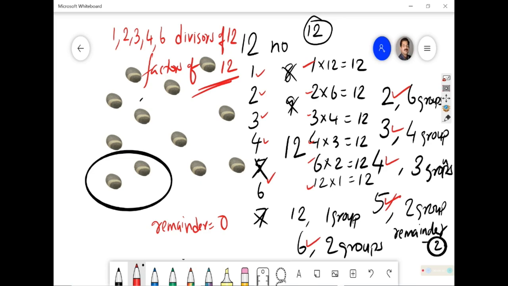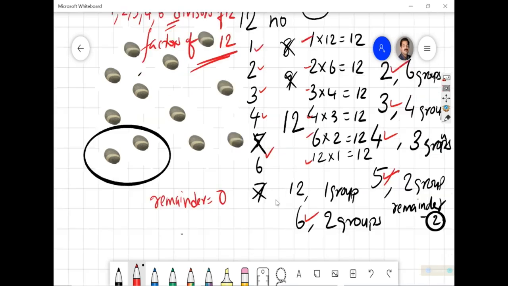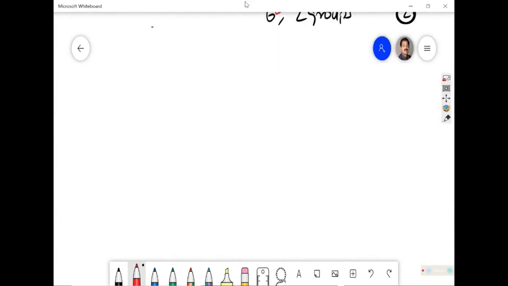To show you this, I bought all these pebbles from the seashore. Understood? So the conclusion is that we can have numbers and their factors in this way.